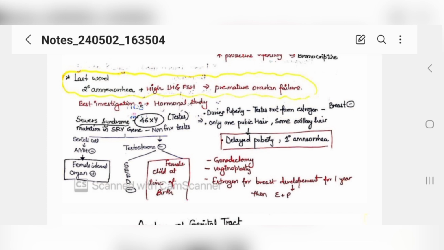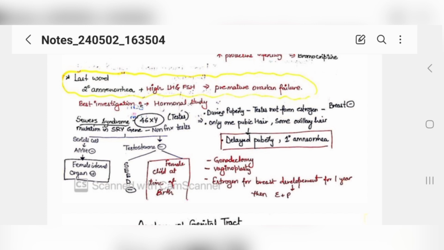Then no testosterone was formed, so no dihydrotestosterone was formed, and that dihydrotestosterone would have formed the external genitalia, right? So the external genitalia haven't been exposed to testosterone, and the patient will look like a female child at the time of birth.